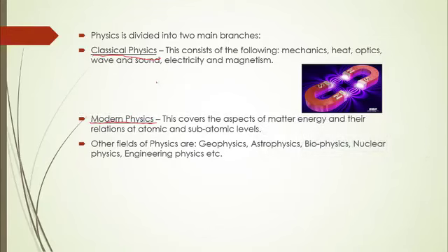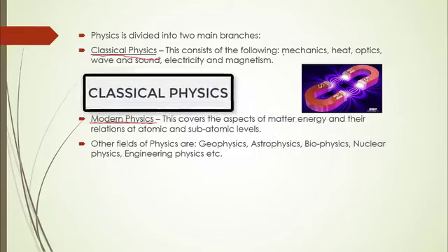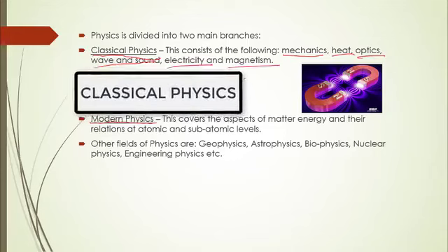And now let's take the definition of classical. Classical physics consists of the following. Things like mechanics, heat, optics. Of course, you know, optics has to do with light waves and other things associated with sight. And then we have wave and sound, we have electricity, we have magnetism. All these phenomena are classical physics.